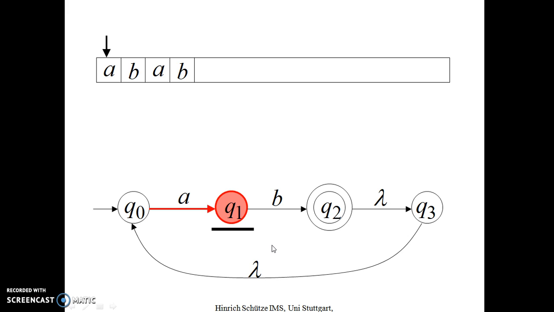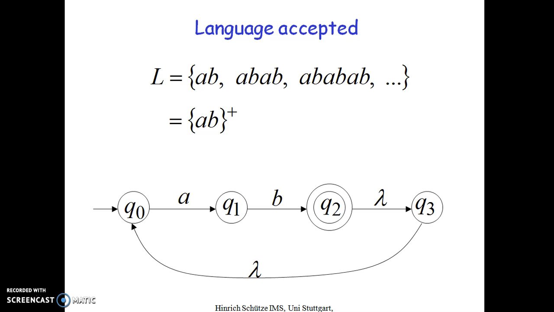On reading A, control will be in Q1. On reading B, control will be in Q2 and Q3, and it will come to Q0 without reading any input. Then again it will read A, again B, accepted. So the language accepted by this automata is AB, and AB can repeat any number of times.